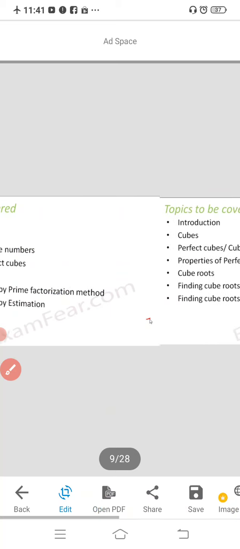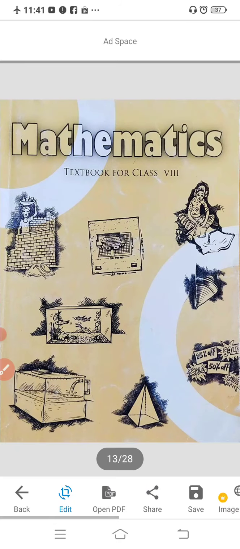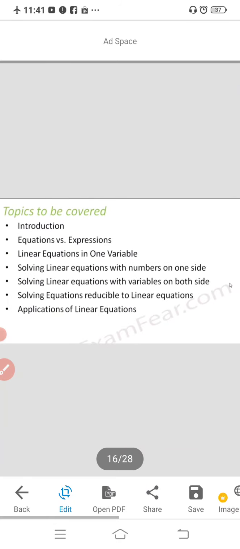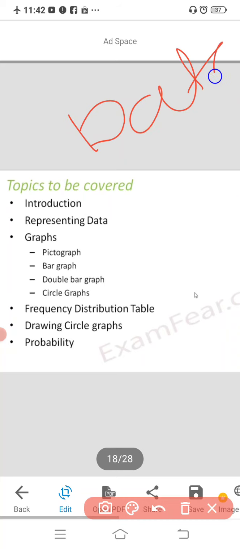Next you are going to study cubes and cube roots. Rational numbers we have seen, and this chapter is data handling. In data handling, all of you know, data is a collection of information. In data handling you are studying all these concepts: the first part is the introduction, representing data, graphs.